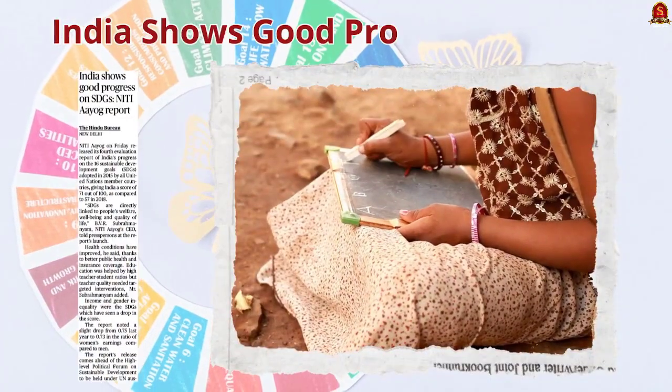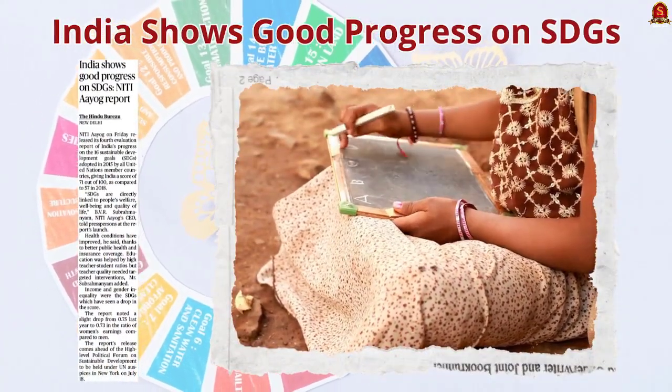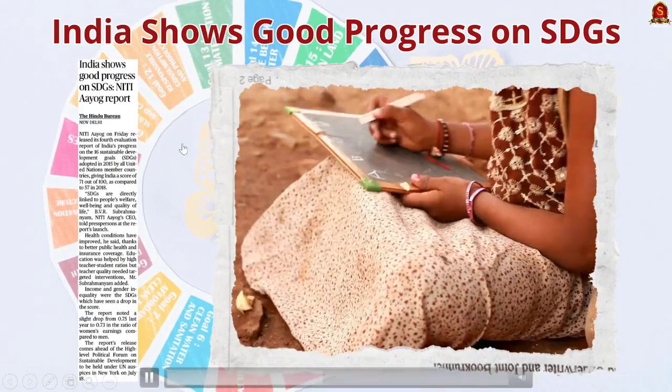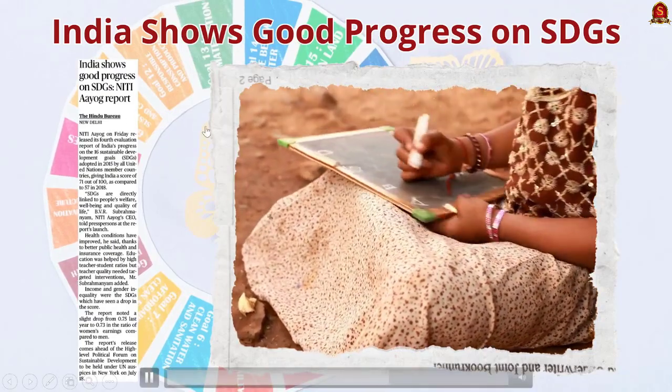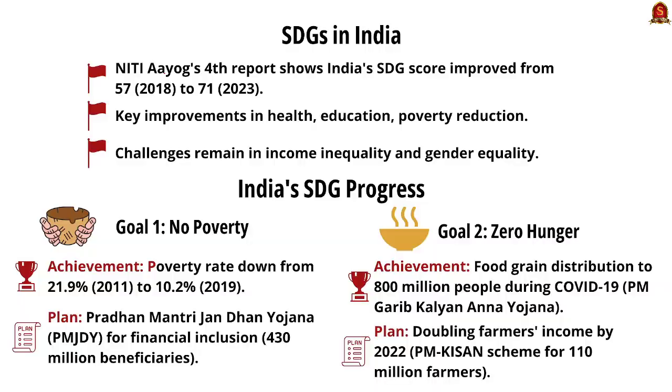Look at this article. It is about India's progress in the SDG report recently released by NITI Aayog. So let's see what are the details that have been shown in this report. See, it is actually the fourth report of NITI Aayog and, more importantly, India has shown a considerable improvement from its previous report. Let's see how. The key improvements have been shown in health, education, poverty reduction. But the challenges remain in income inequality and gender equality. Let's see India's progress.